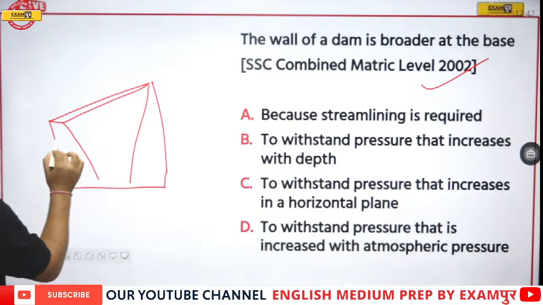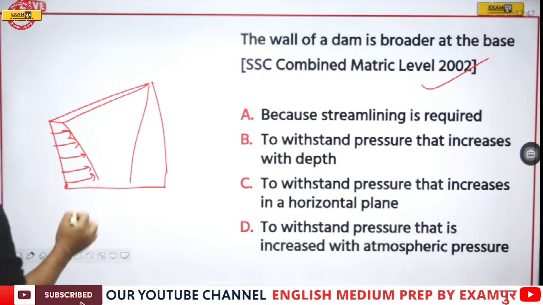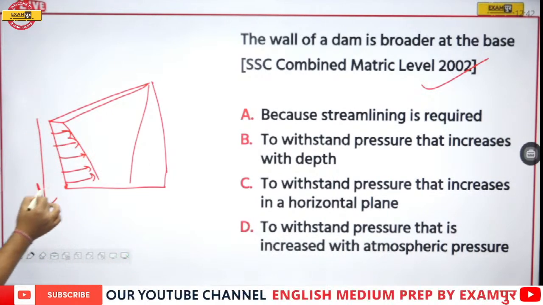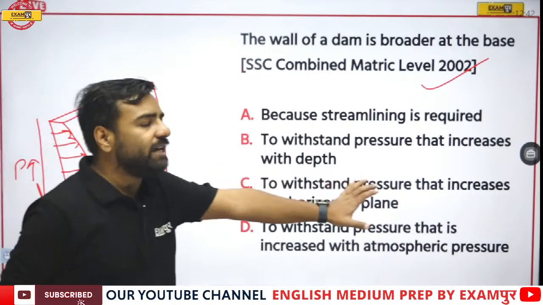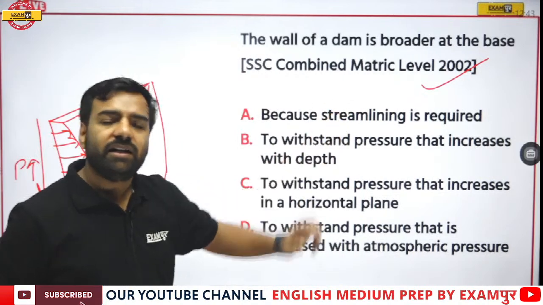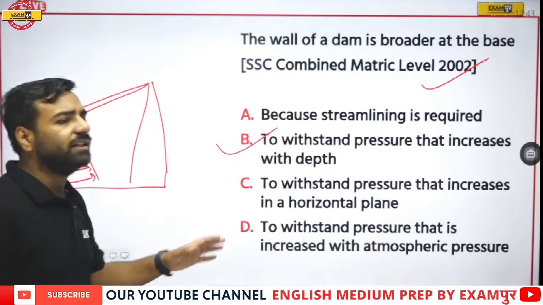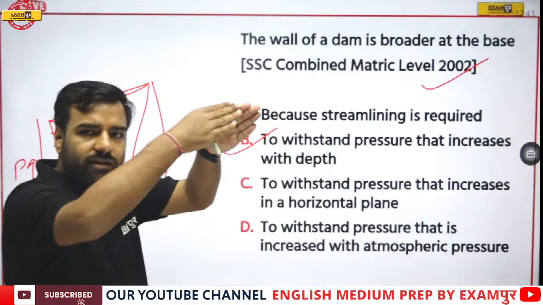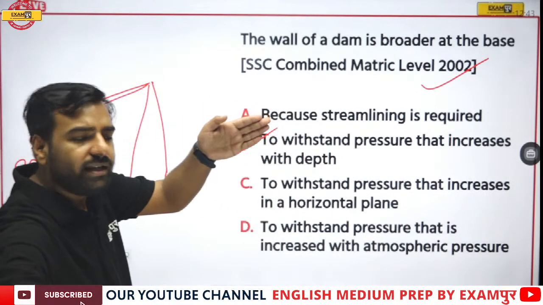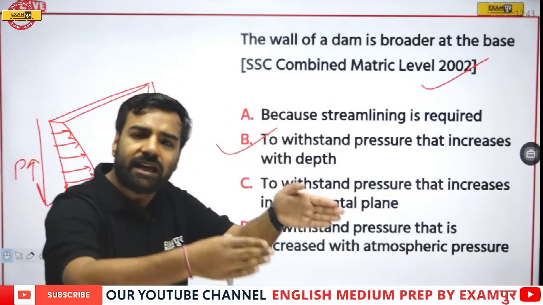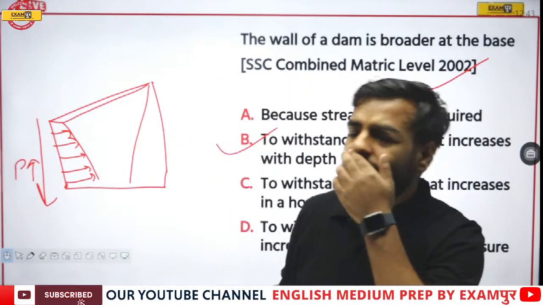Just try to understand that this particular part is increasing. Why? Because as we move downwards, the pressure is increasing. As we move towards the depth, the pressure will keep on increasing. That's why, in order to withstand pressure, the dam increases with the depth. So the dam would be quite like this, in this manner. Because as soon as you move downwards, or the depth increases, your pressure will increase.